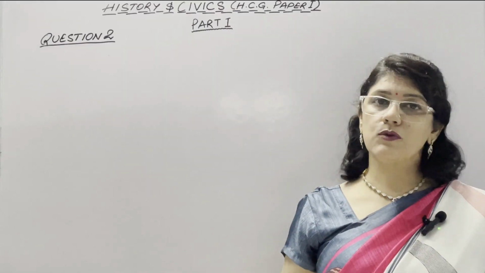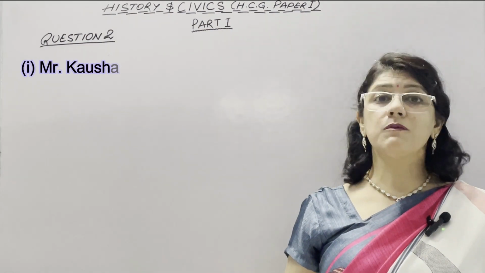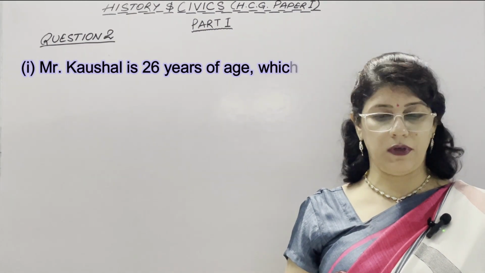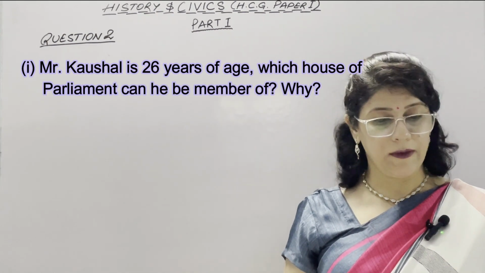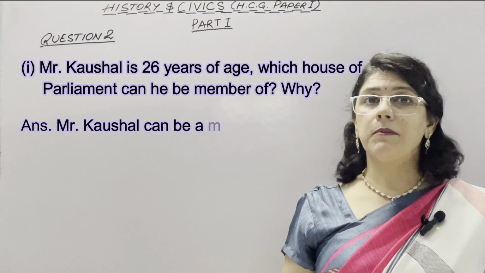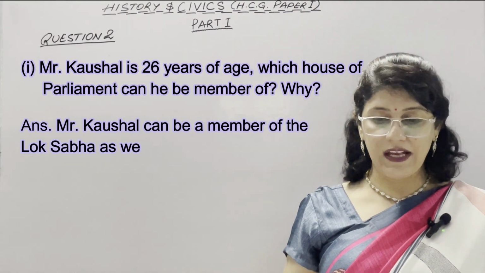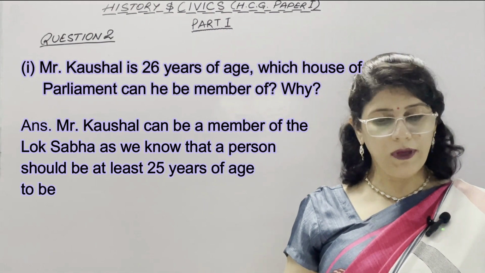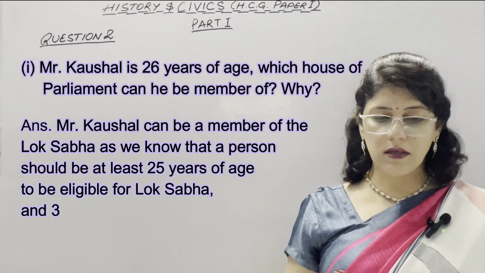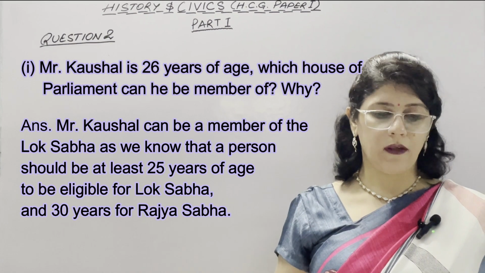Now coming to question 2 of part 1. First question is Mr. Kaushal is 26 years of age. Which House of Parliament can he be a member of and why? Mr. Kaushal can be a member of the Lok Sabha, as we know that a person should be at least 25 years of age to be eligible for Lok Sabha and 30 years for Rajya Sabha.